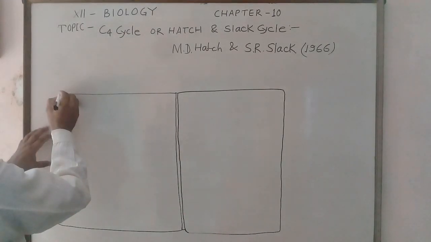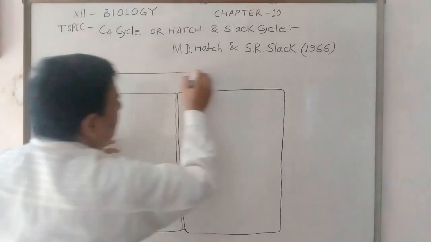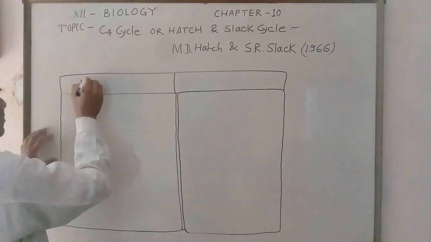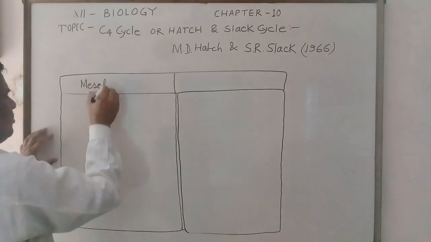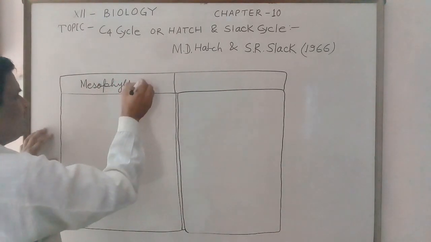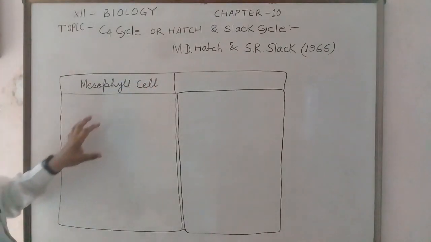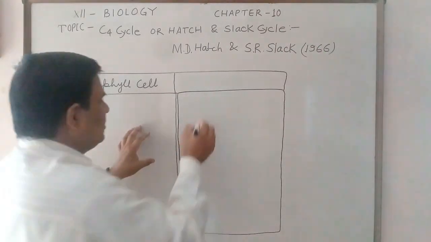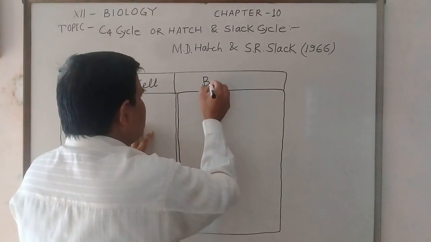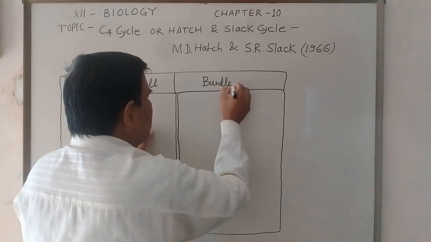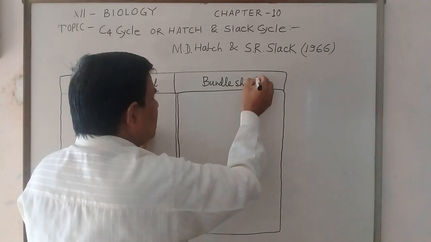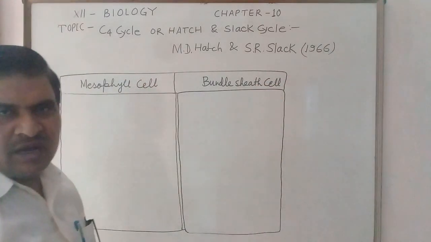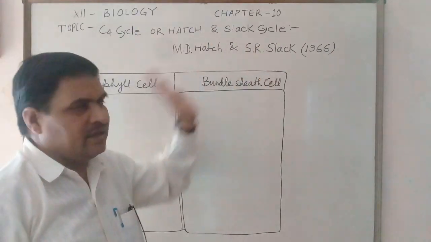The two types of cells are the mesophyll cell and the bundle sheath cell. So the mesophyll cell and bundle sheath cell are involved in the Hatch and Slack cycle.